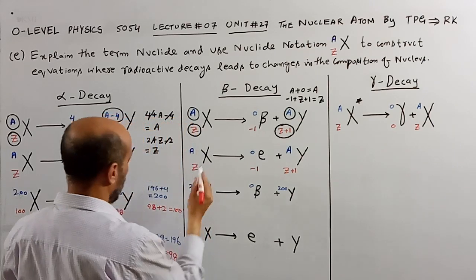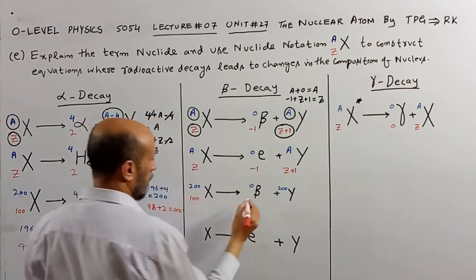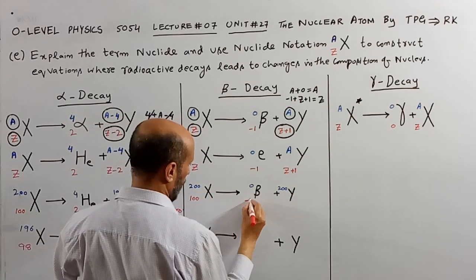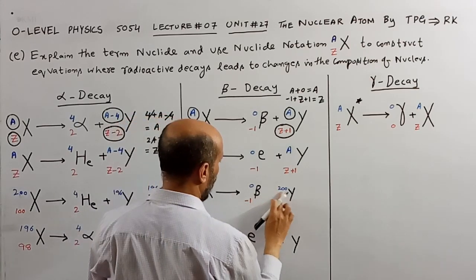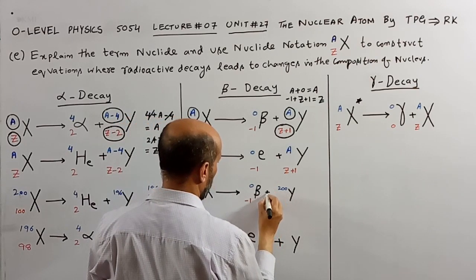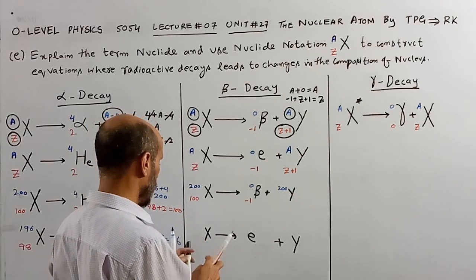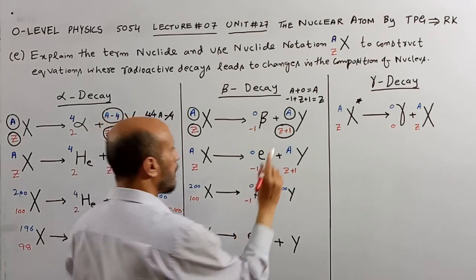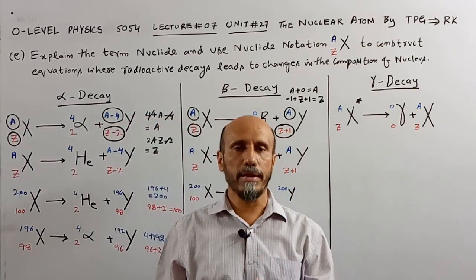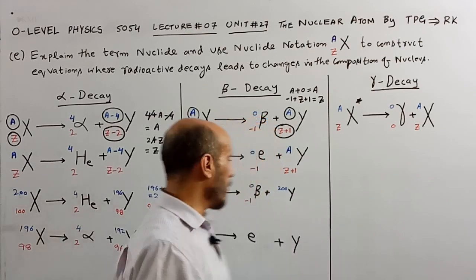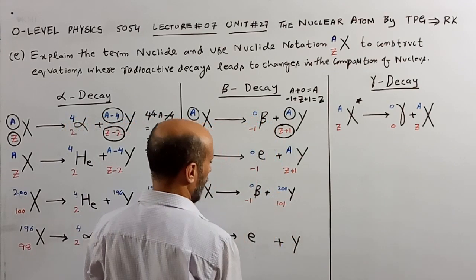And what was the value of Z? Suppose it's 100. For beta we will write minus 1 over here. Now what will be the value of Z for this element? It will be increased by 1. Increased means we have to add 1 to the original value of Z. The original value of Z was 100, so 100 plus 1 is equal to 101.